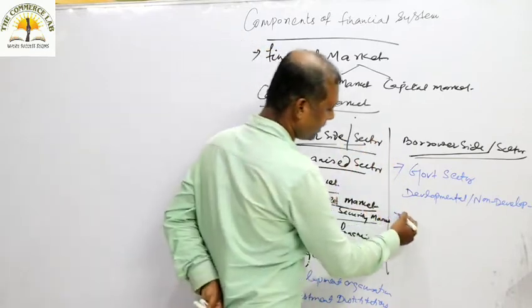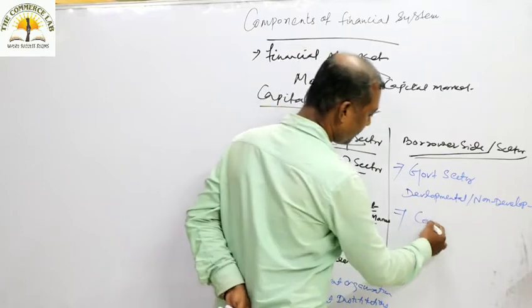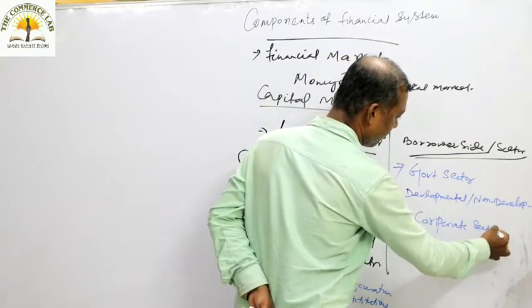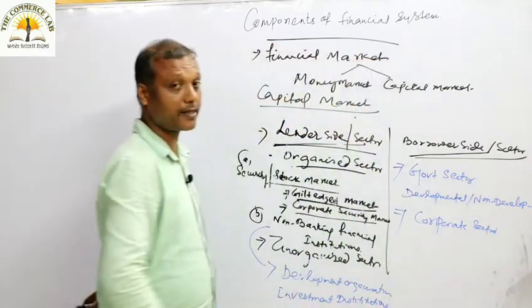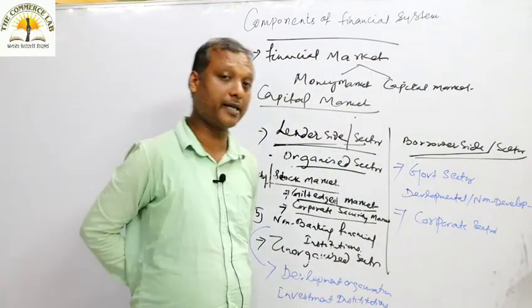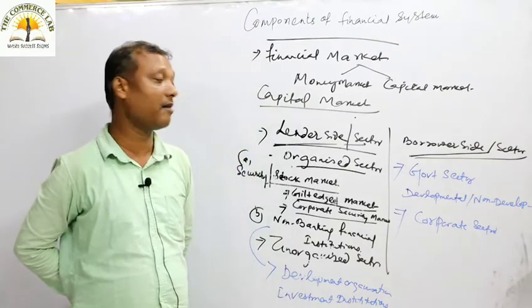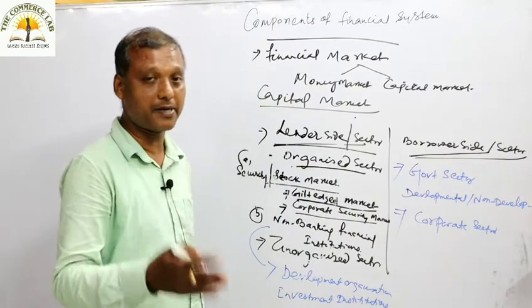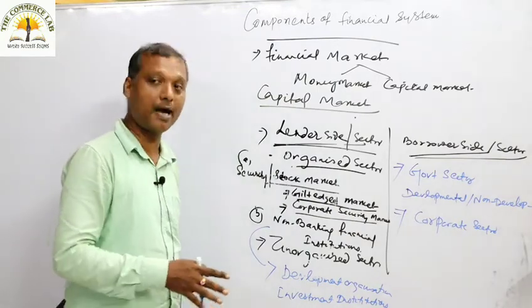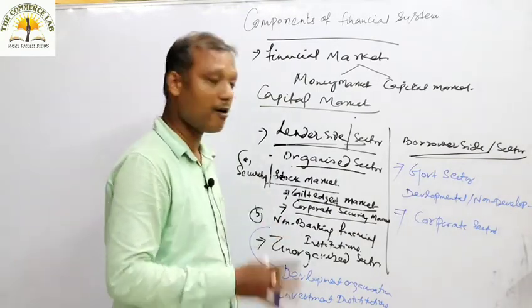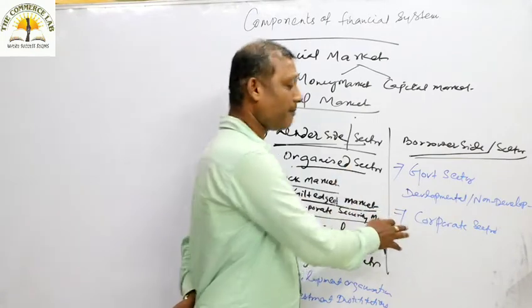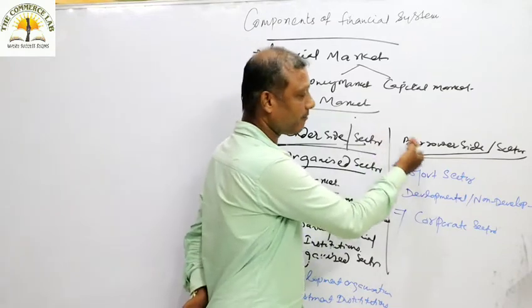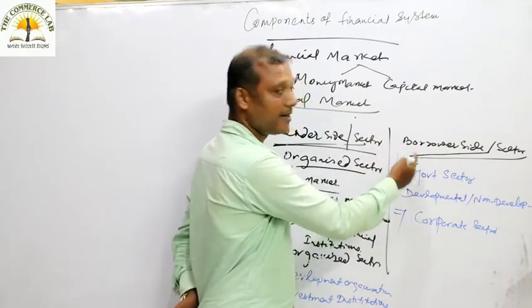After government, we can talk about the corporate sector. The second and last part of the borrower side is the corporate sector. The corporate sector may be private sector firms, or it may be government sector firms. So all types of firms, organizations, and institutions, whether government or private, are part of the money market from the borrower side, the debtor side.